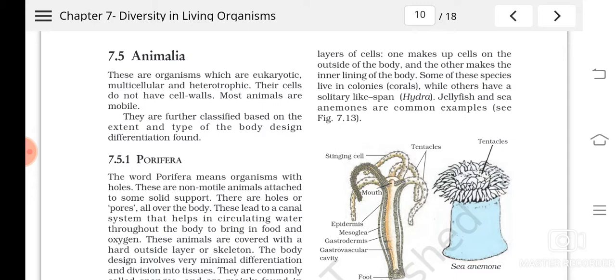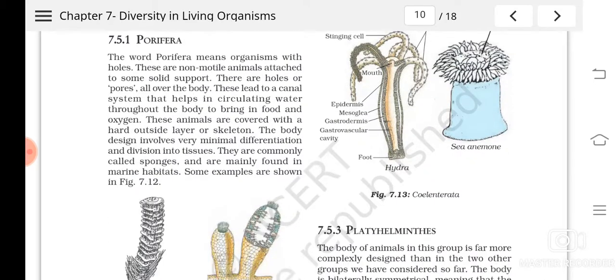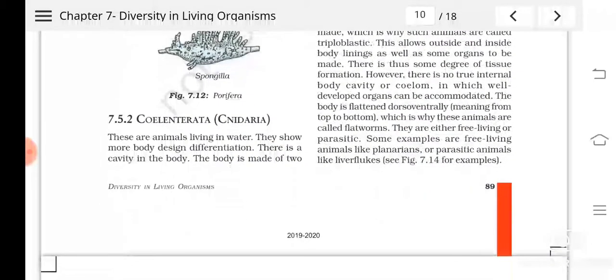Understood? Sometimes the sedentary forms and the floating forms alternate with each other in the life cycle. The sedentary form produces the floating forms, and the floating forms again produce the sedentary forms. So this is a special group of organisms with the tissue level of organization.